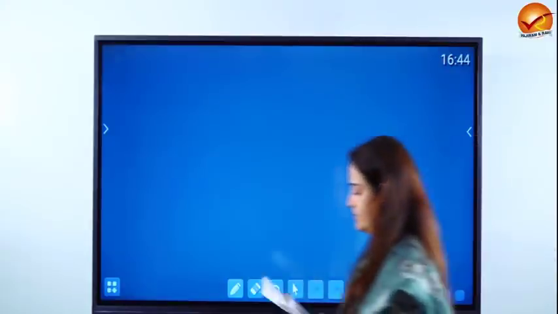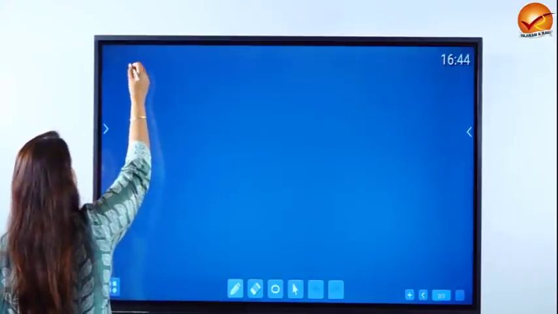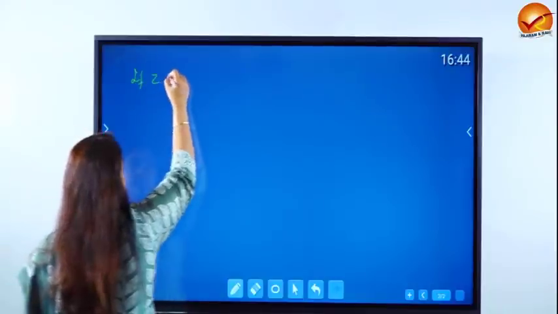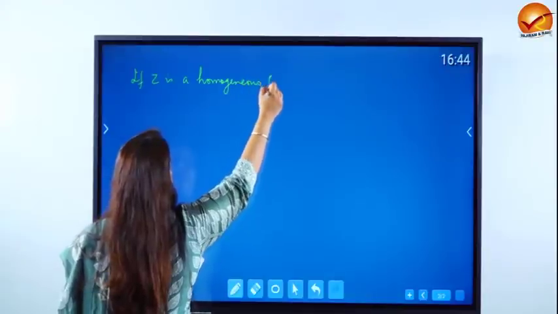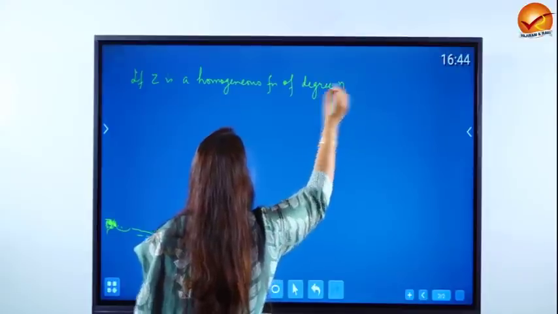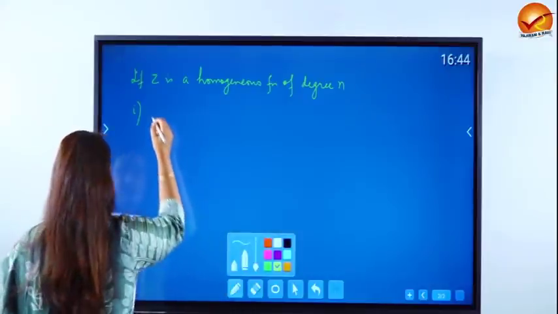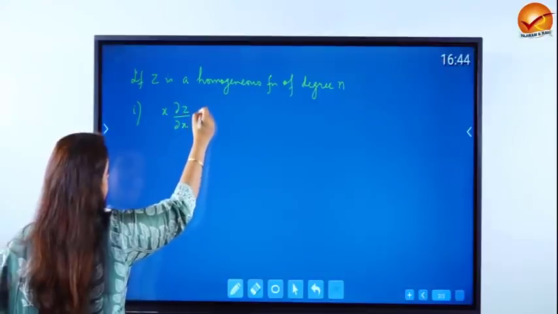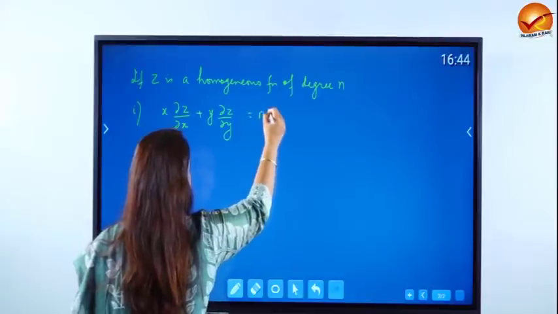So what does Euler's theorem say? Let's write that down. Euler's theorem says that if z is a homogeneous function of degree n, then the first result is x times del z by del x plus y times del z by del y will be nothing but n times z.